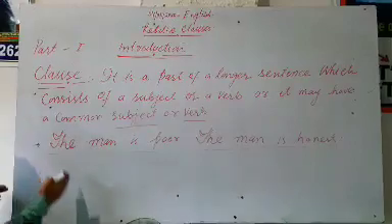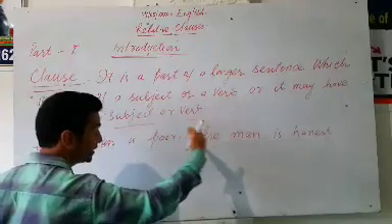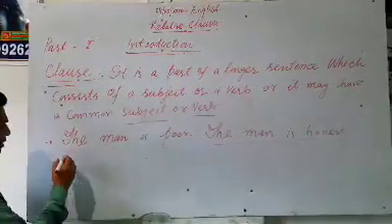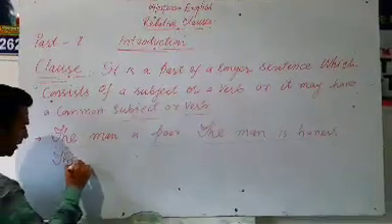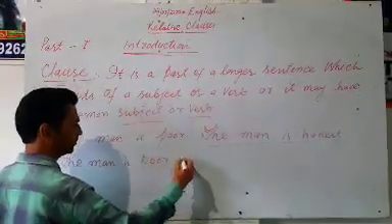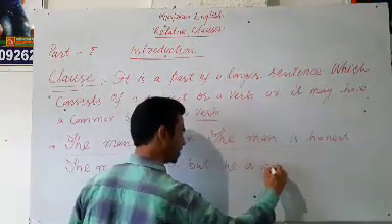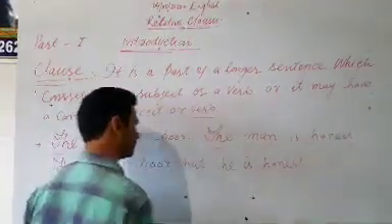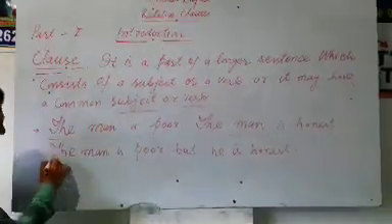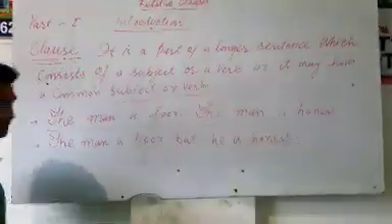If we try to change these 2 sentences into a longer sentence, it can be simply changed into this form. The man is poor, but he is honest. Here we come to know that the man is poor is one clause, but he is honest is another clause.